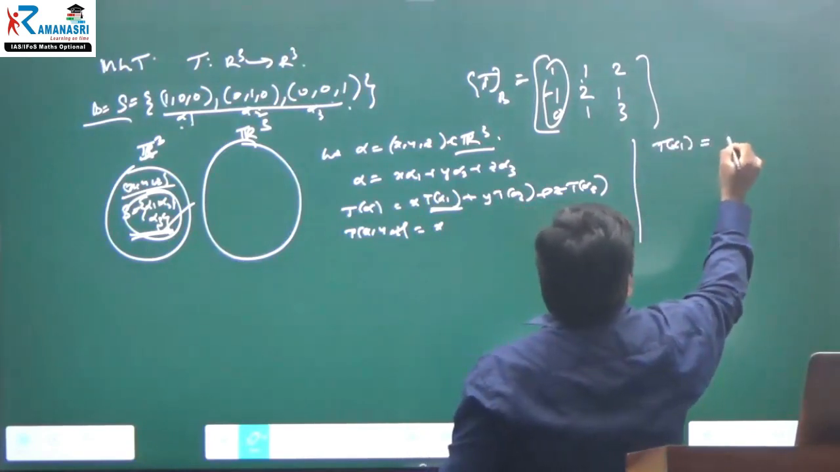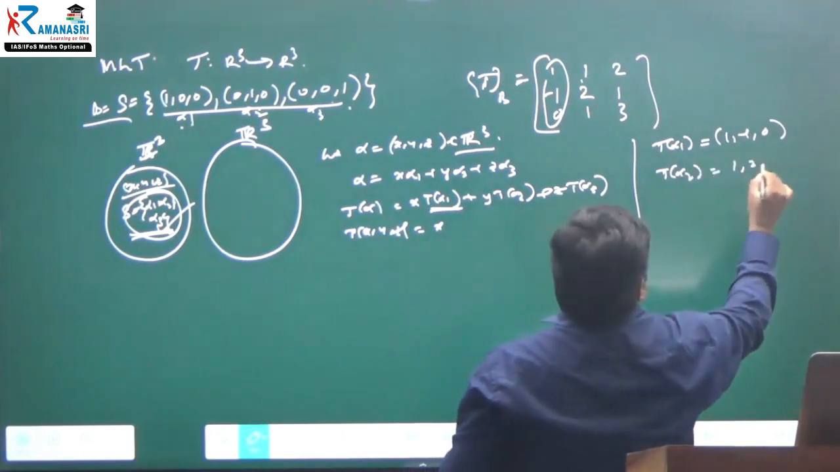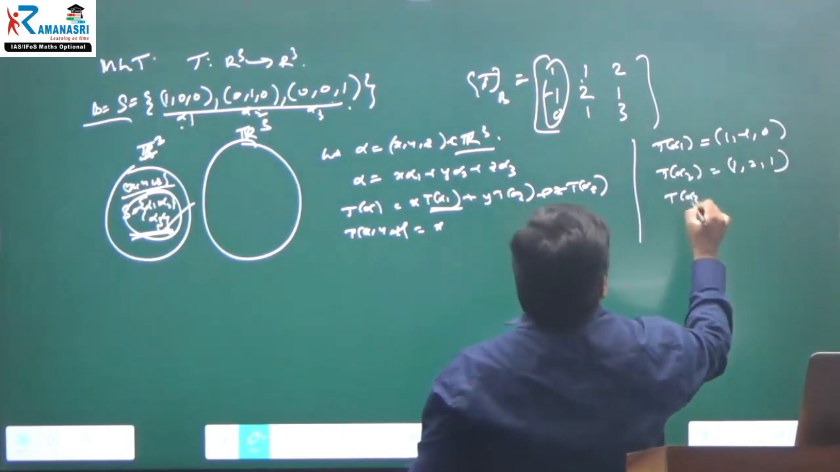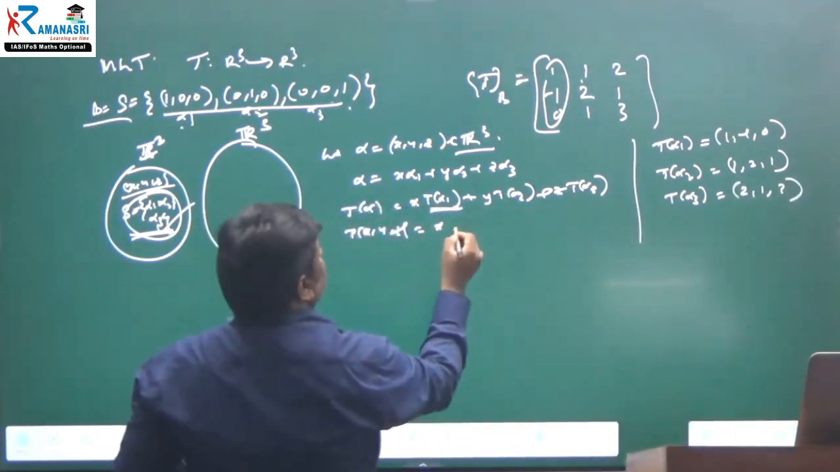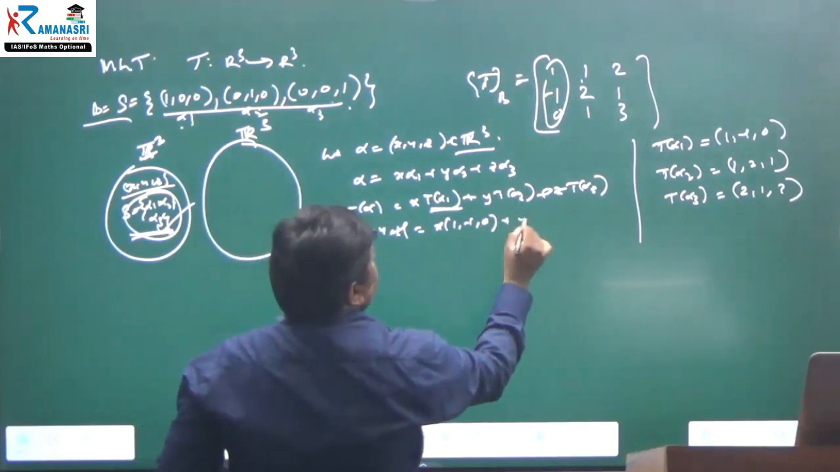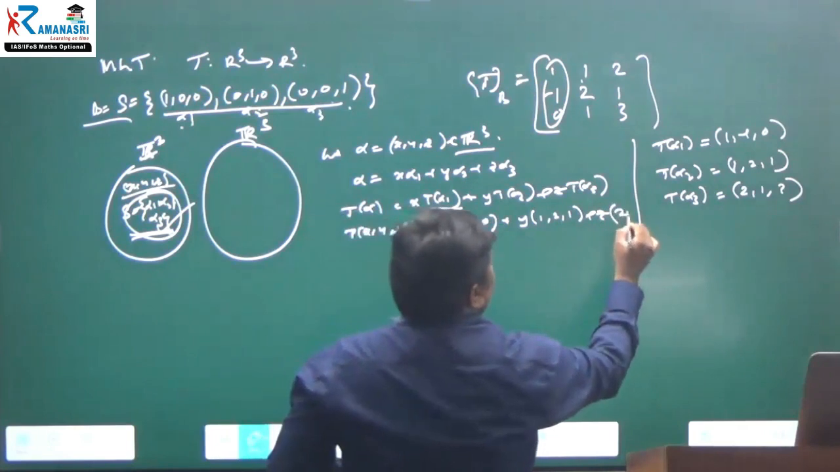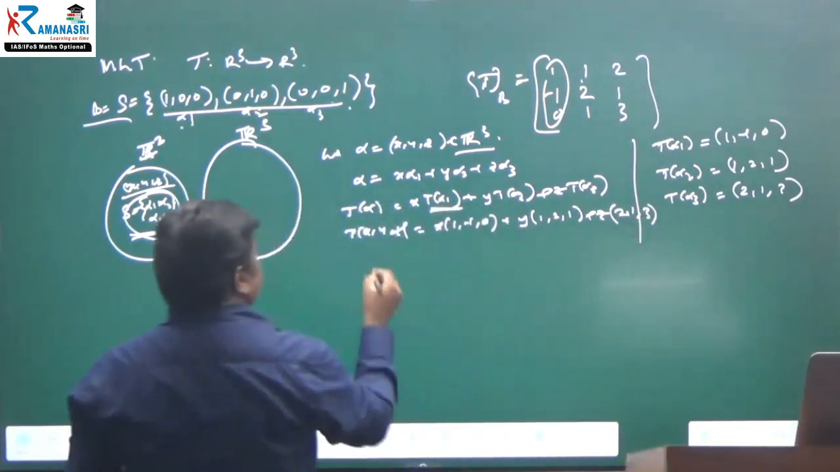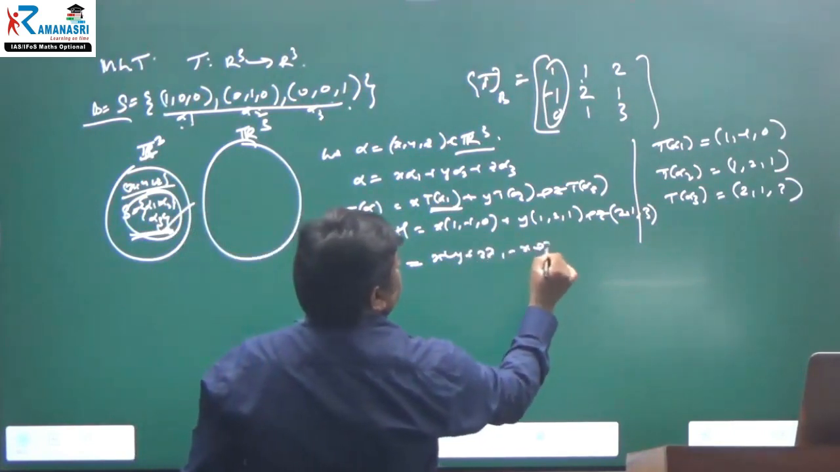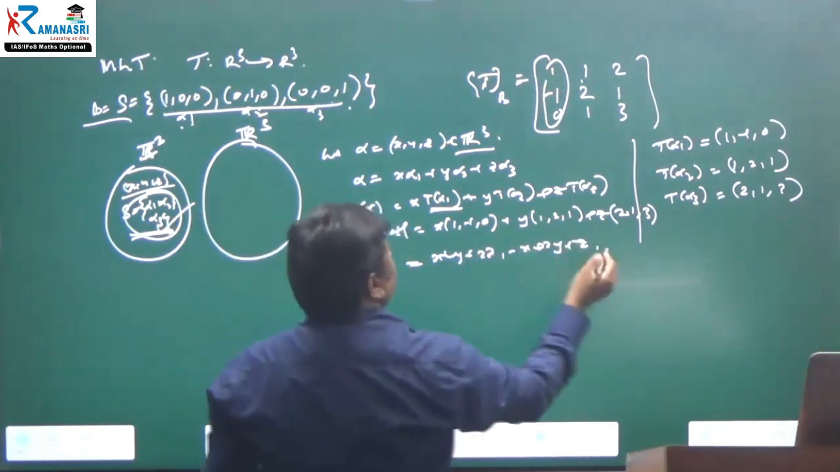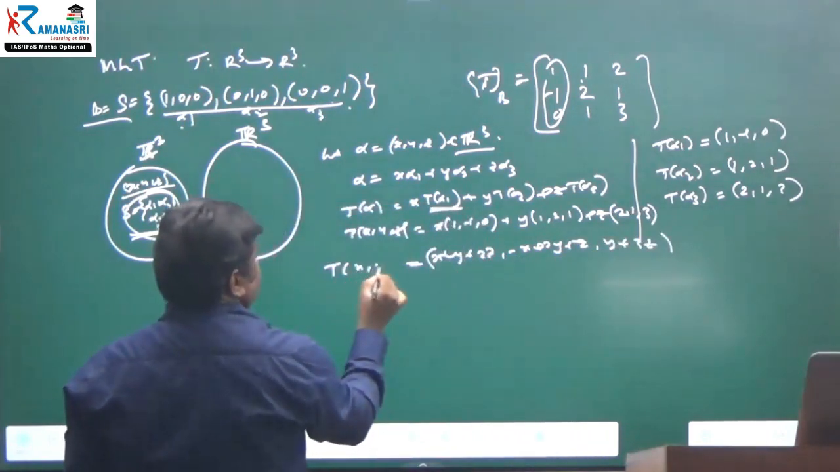Column wise, we write T of alpha 1 is (1, -1, 0), T of alpha 2 is (1, 2, 1), and T of alpha 3 is (2, 1, 3). Therefore, x times (1, -1, 0) plus y times (1, 2, 1) plus z times (2, 1, 3) equals (x + y + 2z, -x + 2y + z, y + 3z). This is equal to T of (x, y, z).